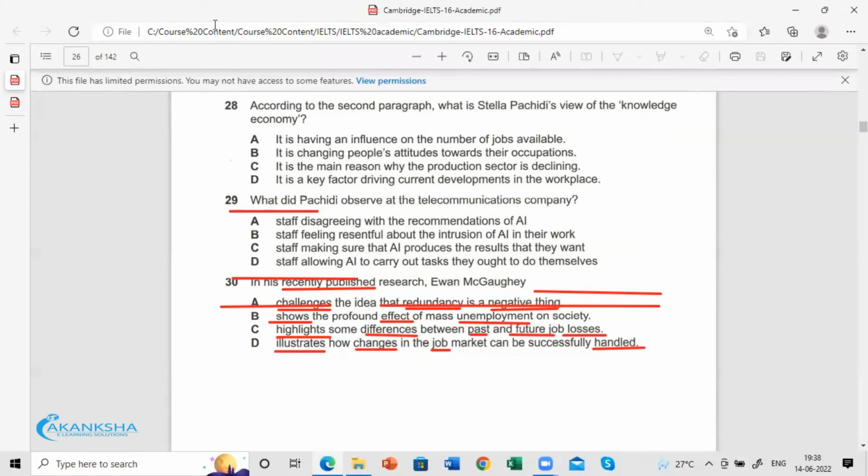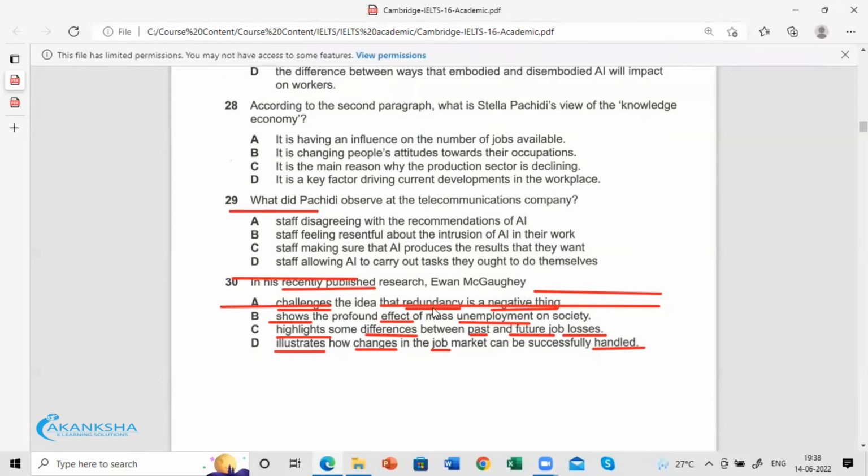It is not about challenging the idea that redundancy is a negative thing. He doesn't do that. He says, yes, redundancy can happen. He says it is possible. He says how it can be handled.